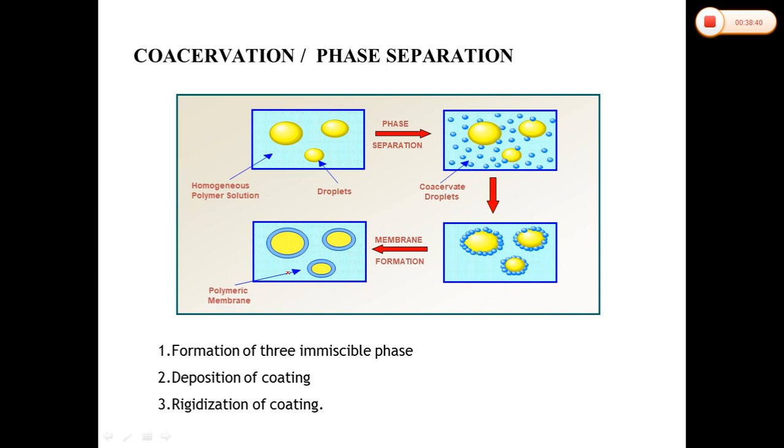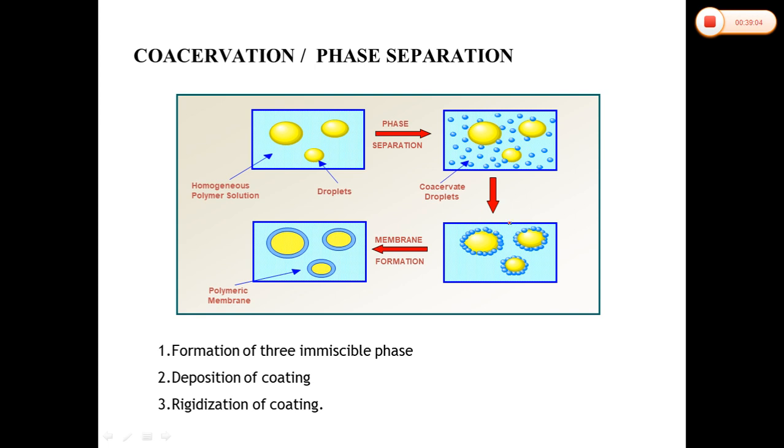Deposition of the liquid polymer around the core material occurs if the polymer is adsorbed at the interface which is formed between the core material and the liquid vehicle phase. And this adsorption is a prerequisite to the effective coating. The first thing that will happen here is that the phase separation will occur.